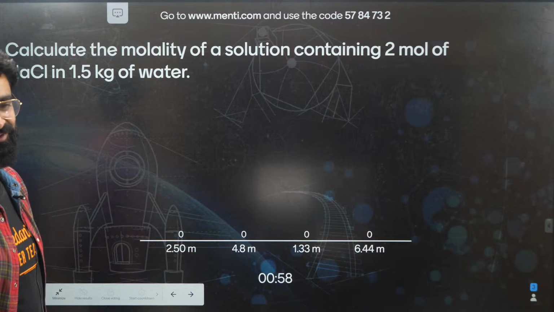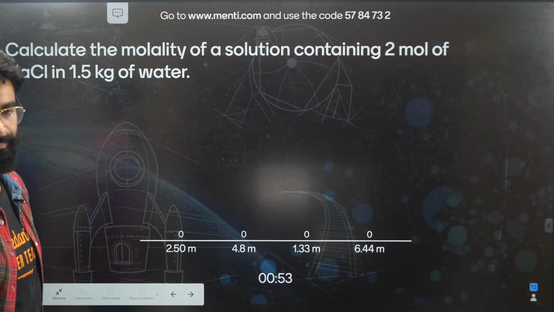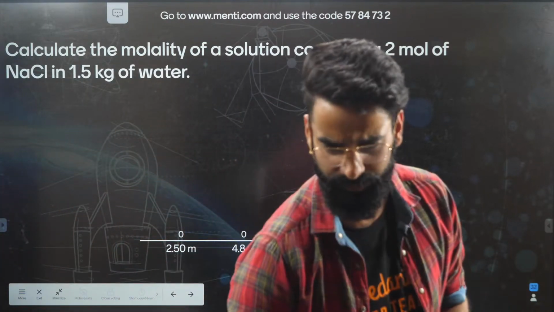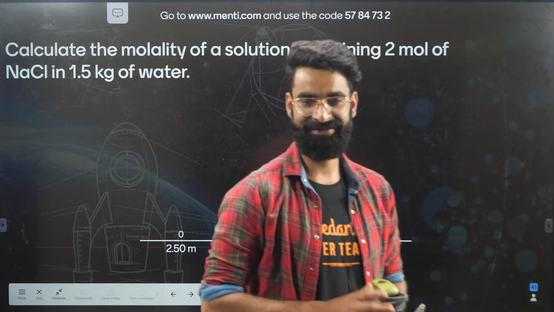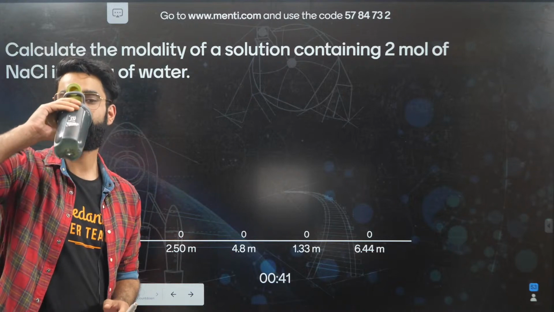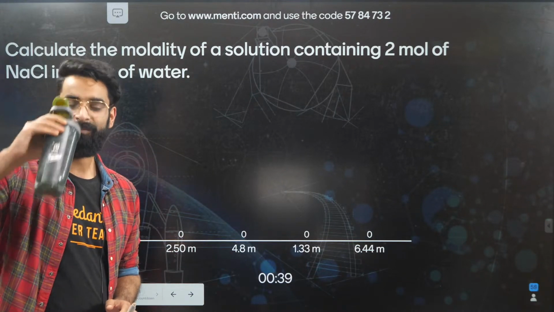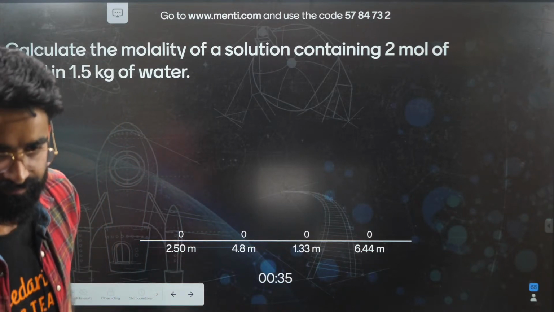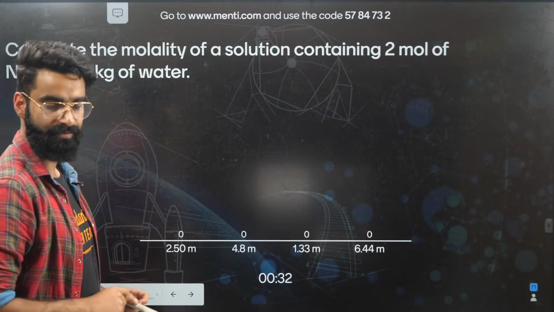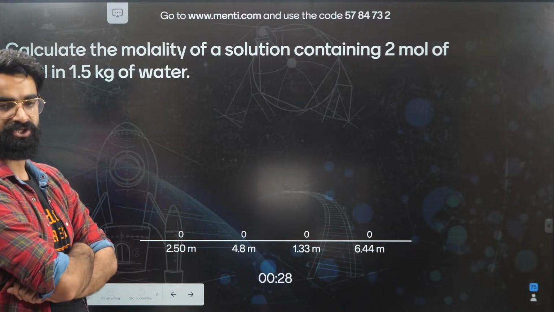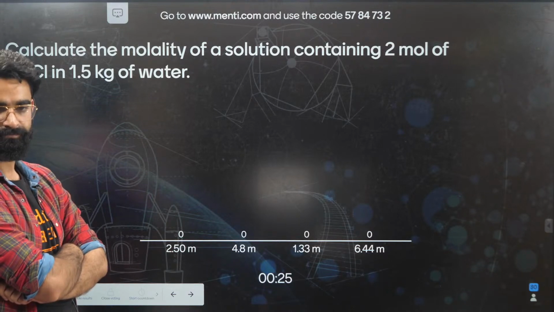Calculate the molality of the solution containing 2 moles of NaCl in 1.5 kgs of water. Give it a try. Let me know the answer. You've got 50 more seconds. I want all of you to give it a try properly. Give it a try. Calculate the molality of the solution containing 2 moles of NaCl in 1.5 kg of water.